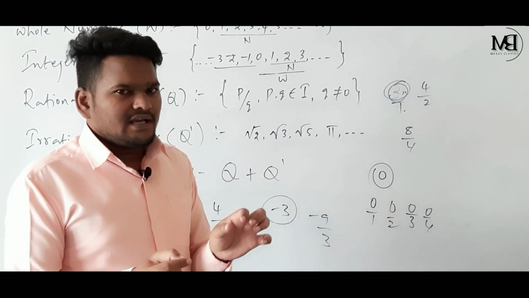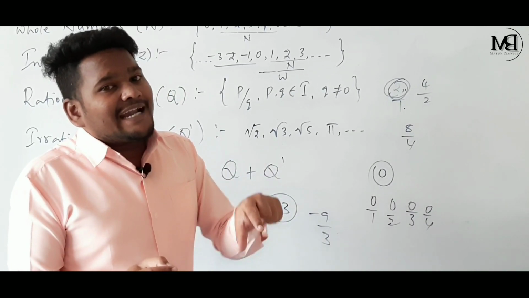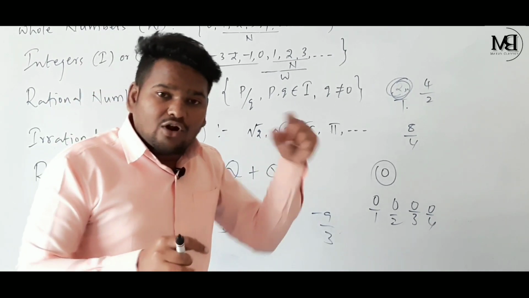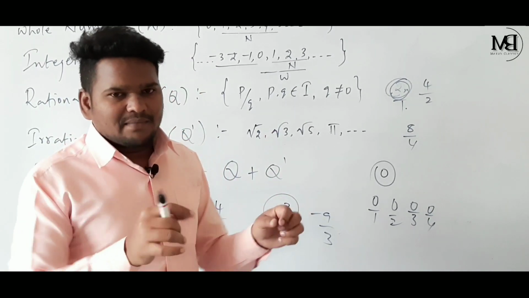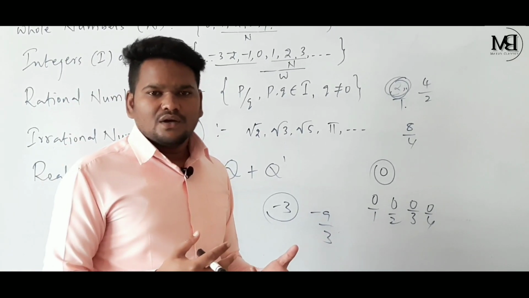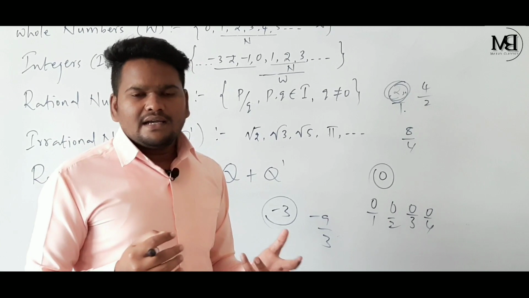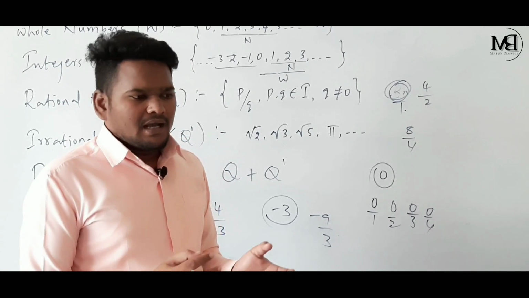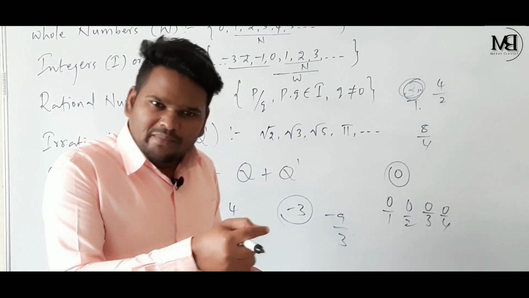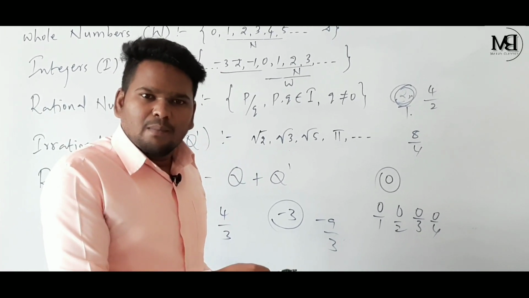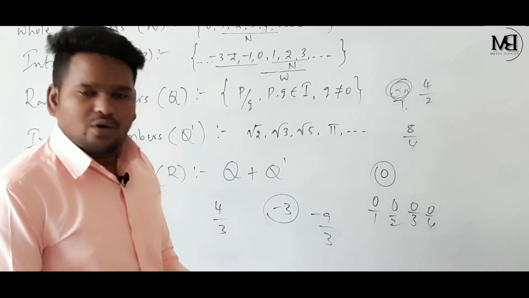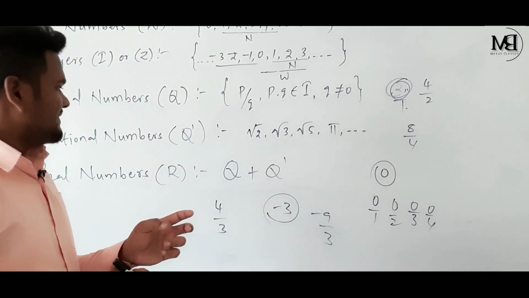And if we see like this, every real number cannot be an irrational number, because 4 by 3 is not an irrational number. Got my point? Because 4 by 3 is a rational number, so 4 by 3 is a real number, but 4 by 3 is not an irrational number. Hope you understood this comparison. Let's revise the comparison.